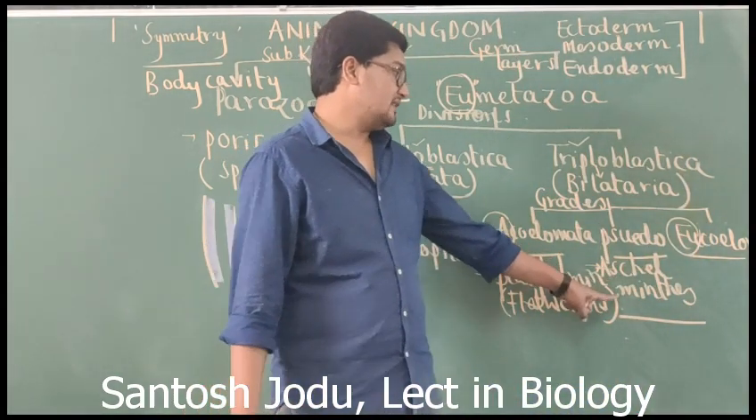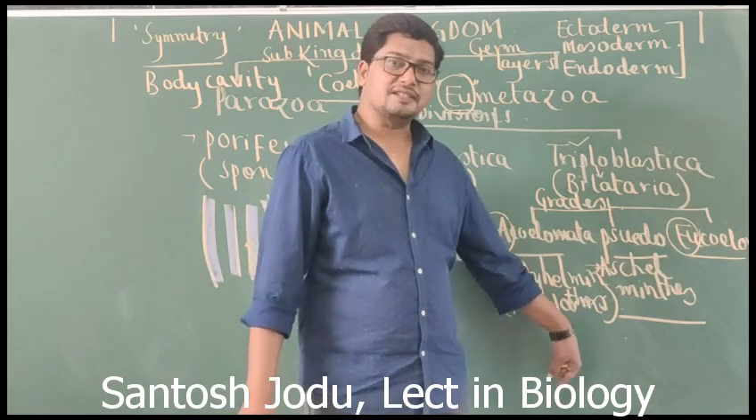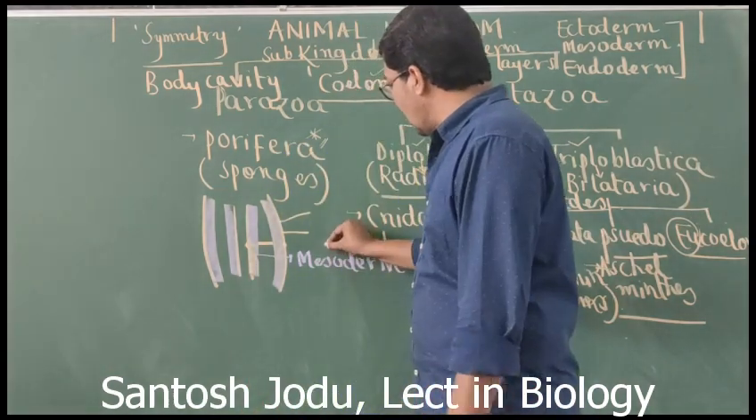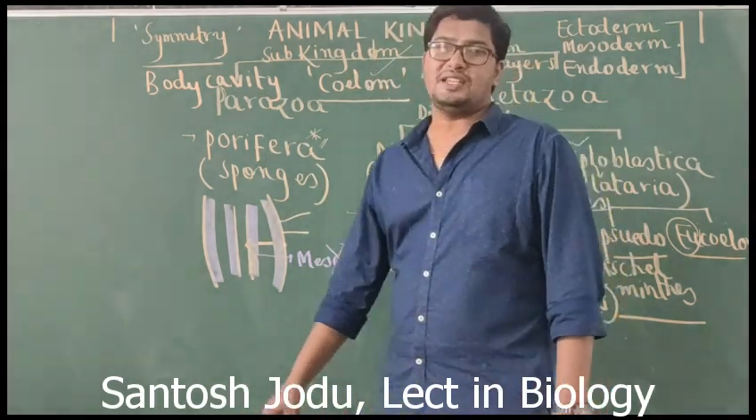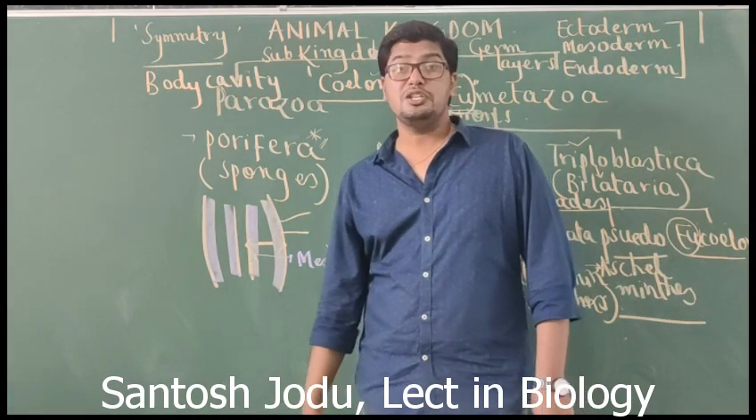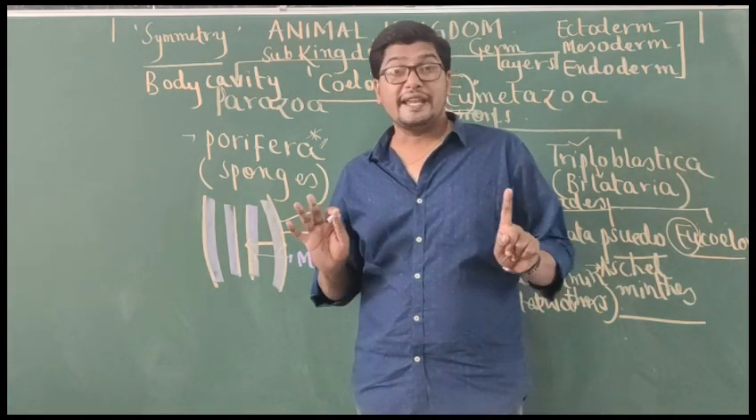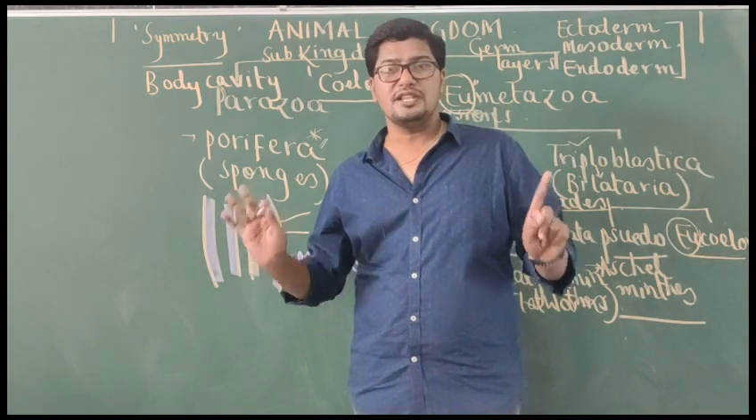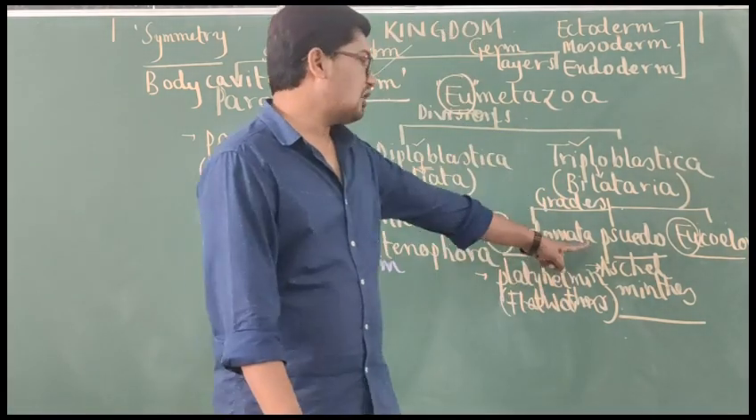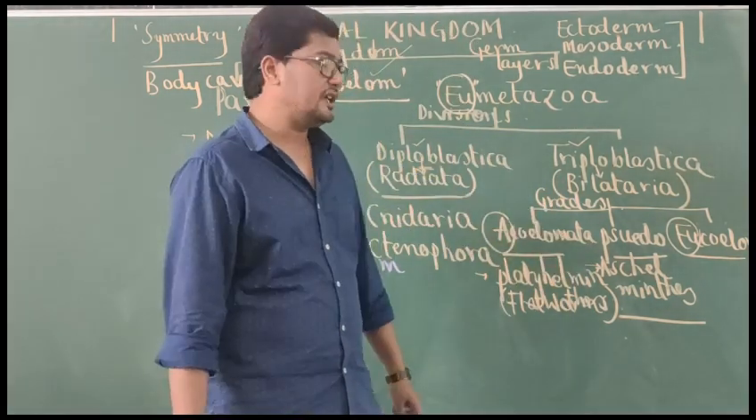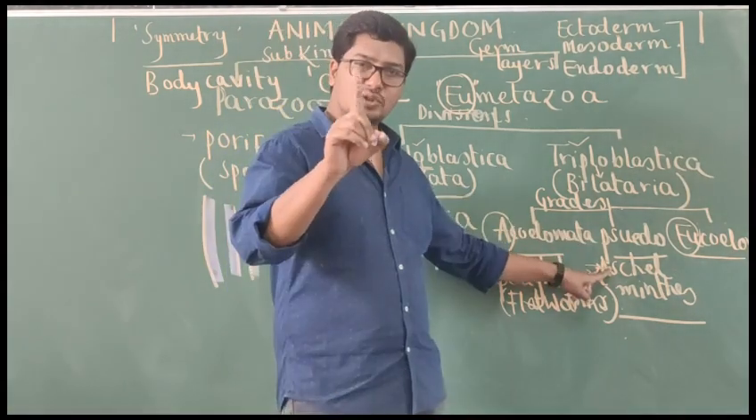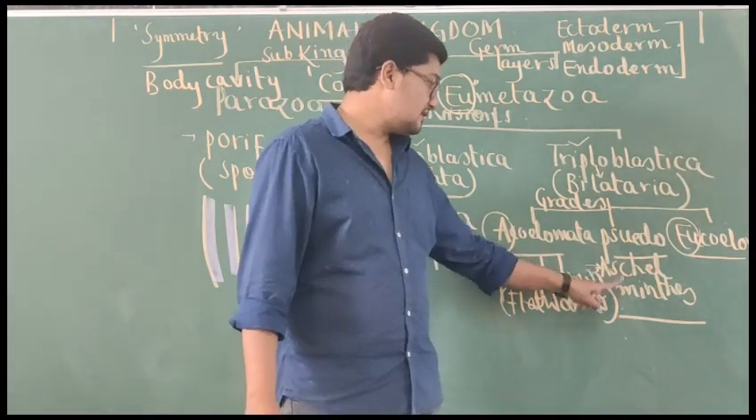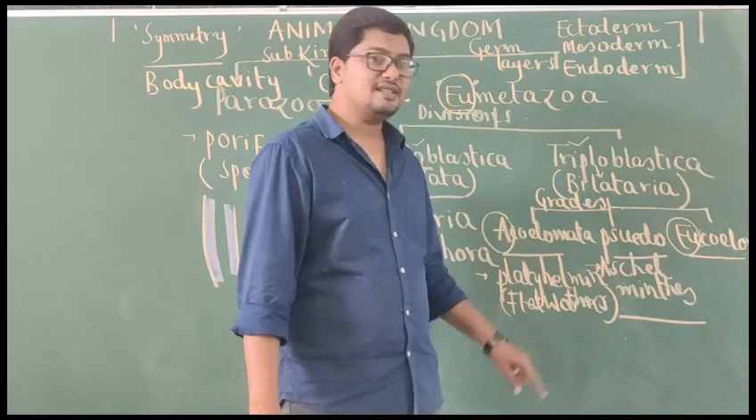In Aschelminths, coelom is present, but it is not lined by mesodermal epithelium. As it is not lined by mesodermal epithelium, it cannot be considered as true coelom. So that's why it is called false coelom or pseudocoelom. In the animal kingdom, there is only one phylum with pseudocoelom. Which phylum is it? Aschelminths.